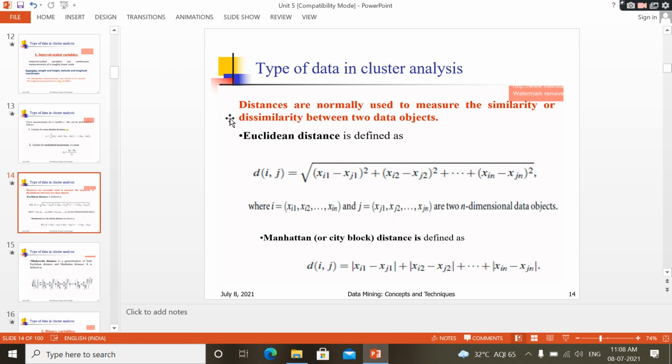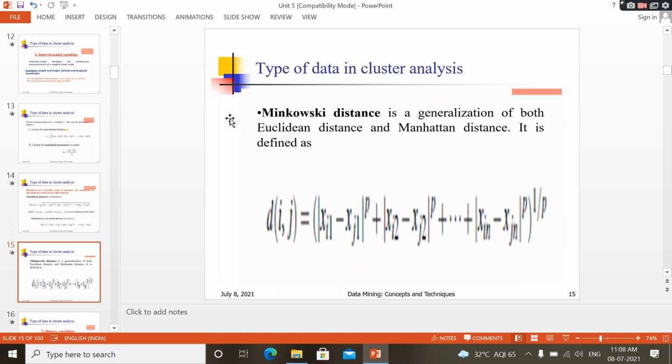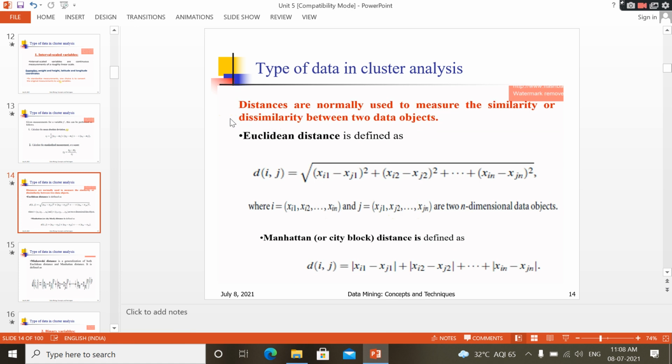So the first one is the Euclidean distance, the second one is the Manhattan distance, the third one is the Minkowski distance. These are the three distances you have to find out. The Euclidean distance formula, distance between i and j: d(i,j) equals the square root of (xi1 minus xj1) squared plus (xi2 minus xj2) whole squared, plus and so on, (xin minus xjn) whole squared. That is the Euclidean distance, where i is xi1, xi2 and so on up to xin, and j equals xj1, xj2 and so on up to xjn. These are two n-dimensional data objects.